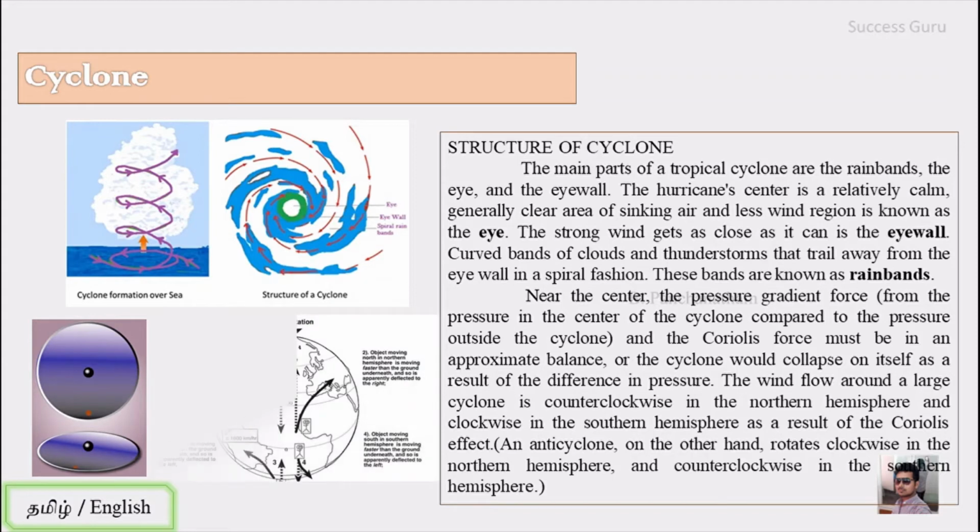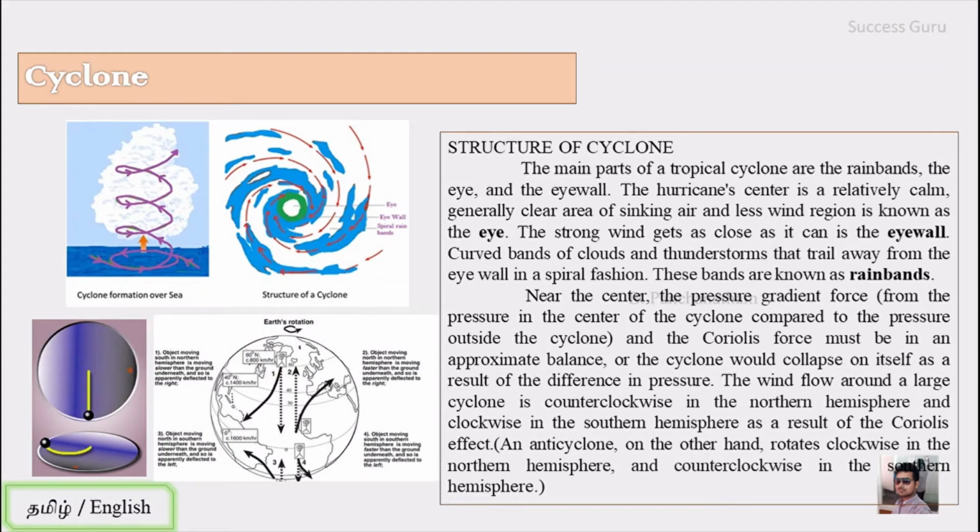And in an anticyclone, what happens? This Coriolis effect induces the anticyclone to rotate in a clockwise direction in the northern hemisphere and an anti-clockwise direction in the southern hemisphere. This image shows an explanation for the detail of the Coriolis effect on different portions and the different directional movement of that portion.